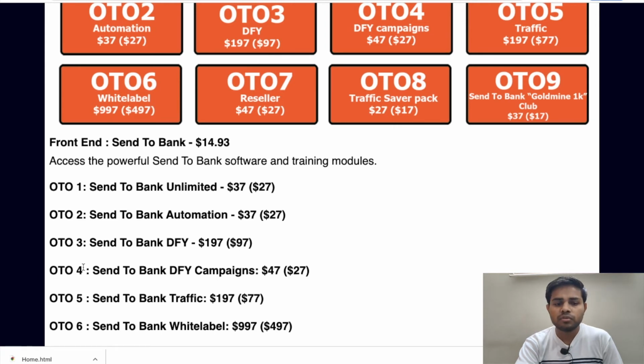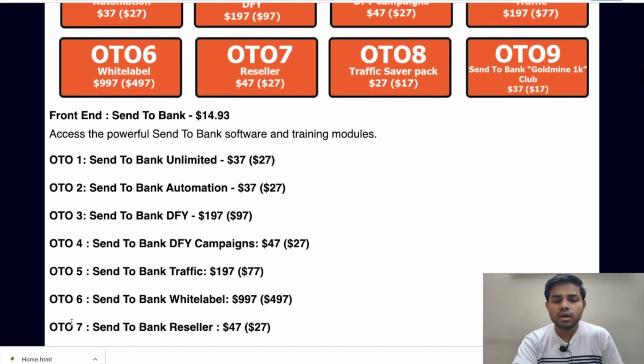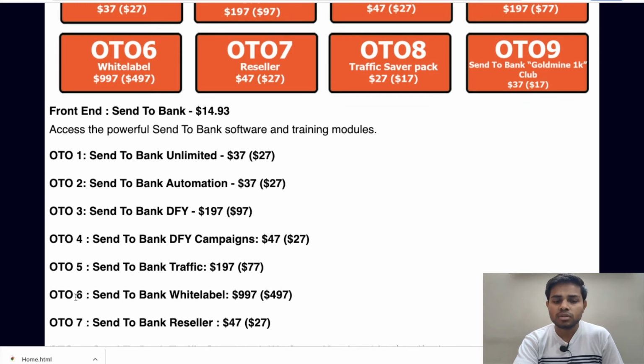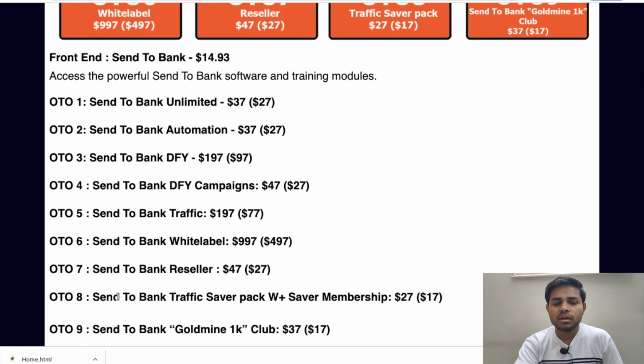guys. And OTO 4, which is Send to Bank Done For You Campaign, its value is guys $47 and down sale is $27. And OTO 5, which is Send to Bank Traffic, its value is guys $197 and down sale is $77. And the last is guys, the another OTO 6, which is Send to Bank White Label, its price is guys $997 and down sale is $497 guys. And the another OTO is guys, which is Send to Bank Reseller, its price is guys $47 and down sale is $27.